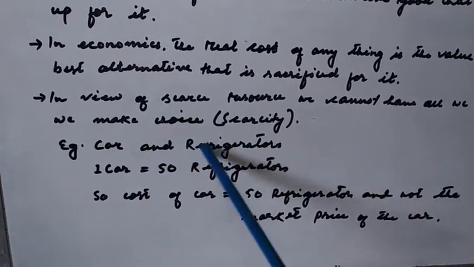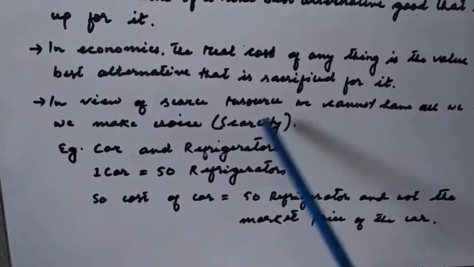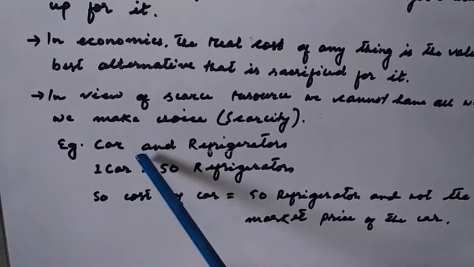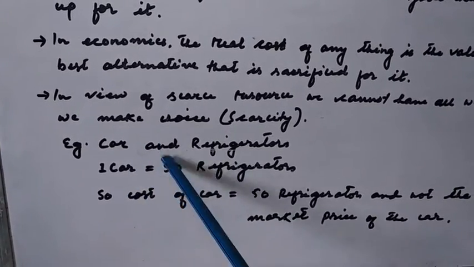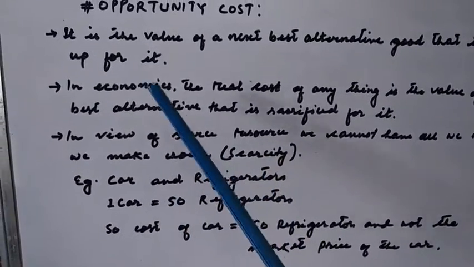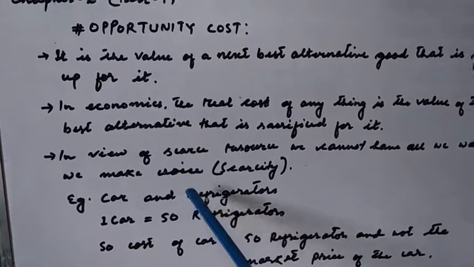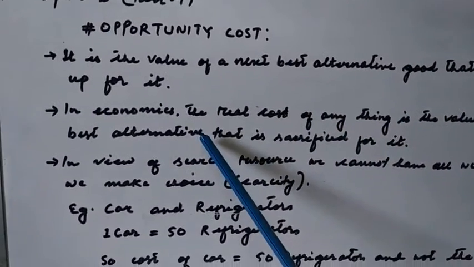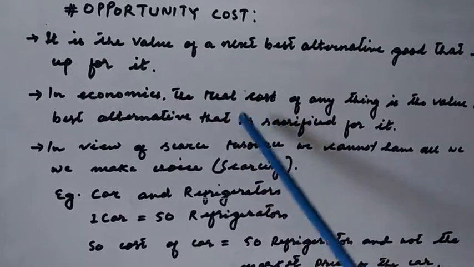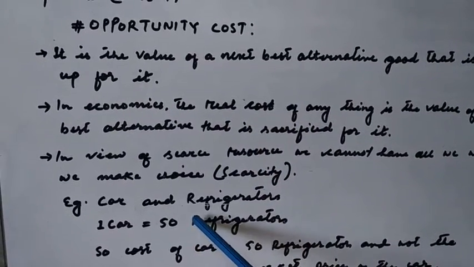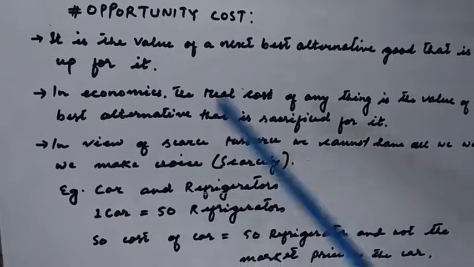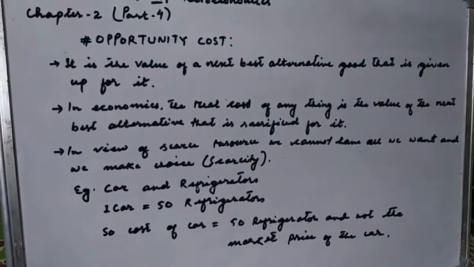You are giving up the value of 50 refrigerators to get one car. So the opportunity cost for one car is 50 refrigerators, the value of the next best alternative good that is given up for it. The 50 refrigerators you are giving up, you are sacrificing, to get what? One car. So that is the opportunity cost.